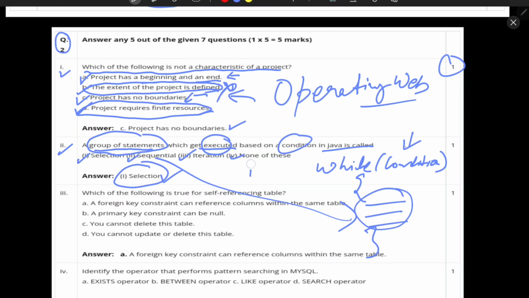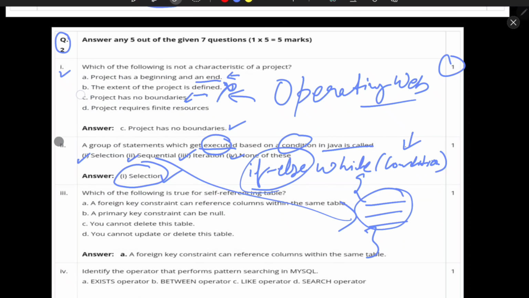You can also take the example of if else. In that way we can also select the things. So selection is the right option.